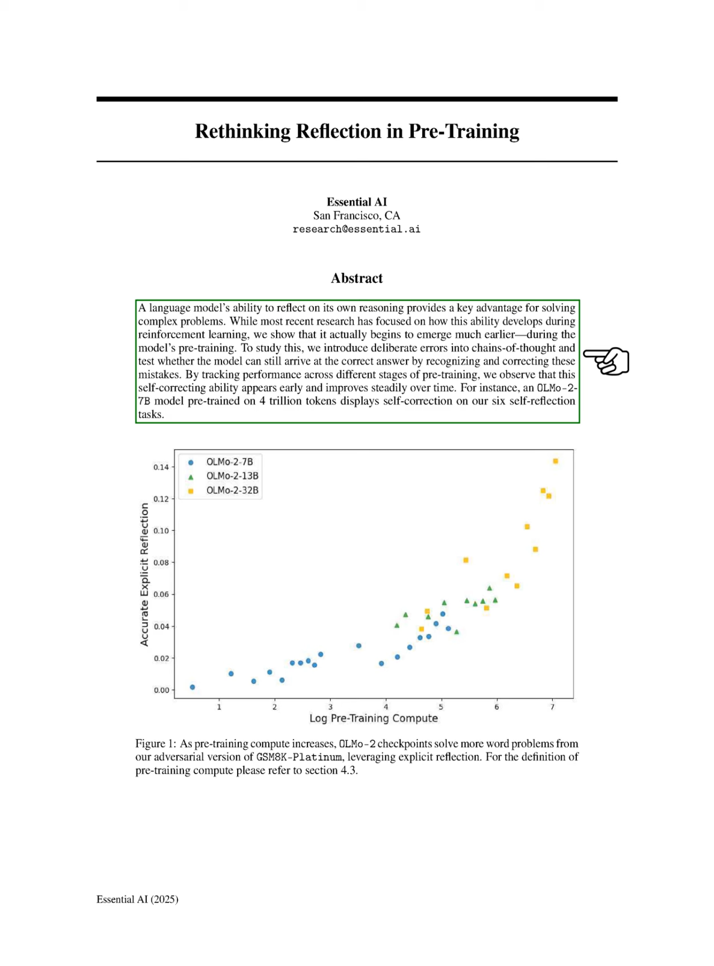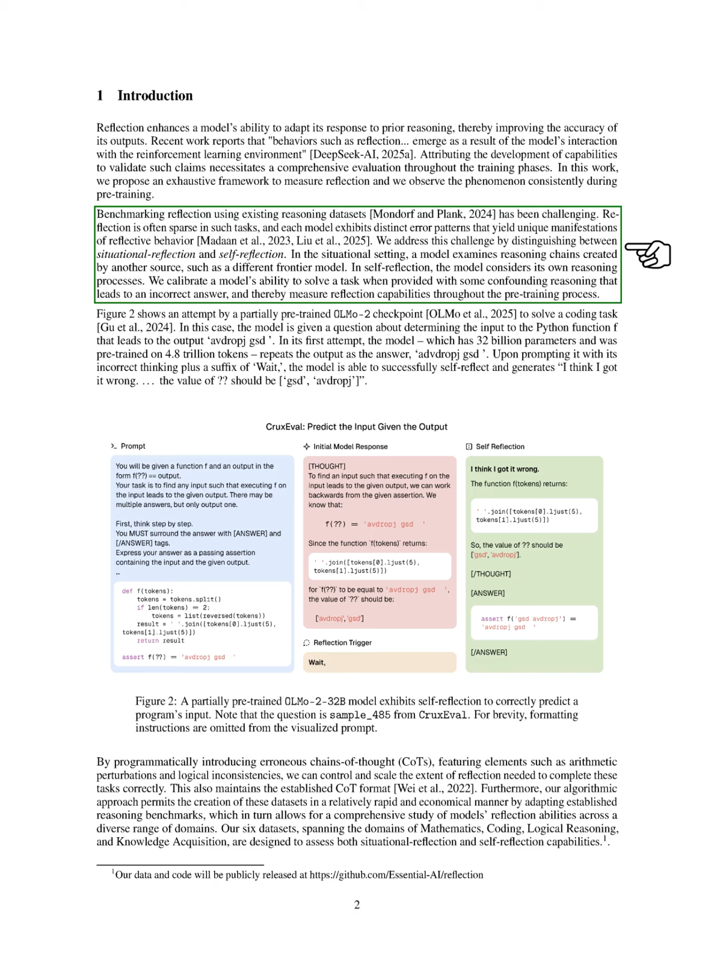Understanding how large language models develop capabilities remains an open question. Our analysis of reflective reasoning sheds light on the origins of this important skill. We face challenges in benchmarking reflection using existing reasoning datasets, as reflection is often infrequent and models show unique error patterns. To tackle this, we differentiate between situational reflection, where a model evaluates reasoning from another source, and self-reflection, where it assesses its own reasoning.